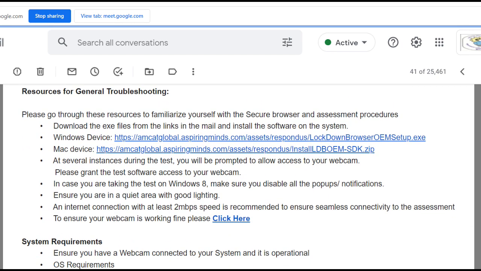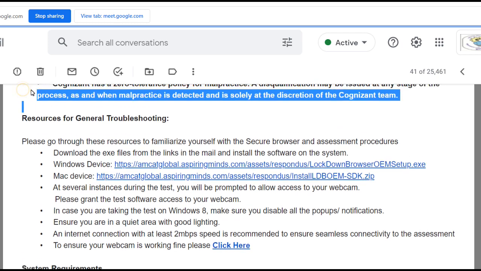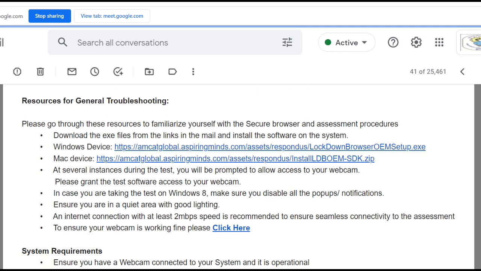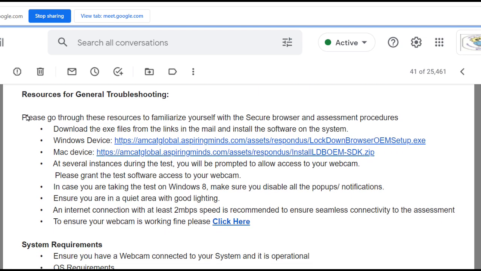Now, these are some of the resources that have been provided for you for your system configuration. So make a note of this and I will read it for you. Resources for general troubleshooting. Please go through these resources to familiarize yourself with the secure browser and the assessment procedure. Download the exe file from the links in the mail and install the software on the system. That is for a Windows device. For a Windows device, this is the link. You click here. For a Mac device, meaning anyone who has an Apple, it runs on Mac.